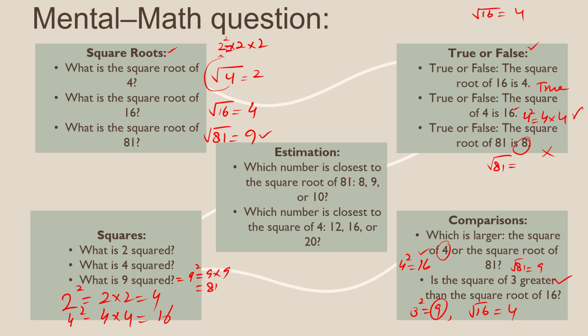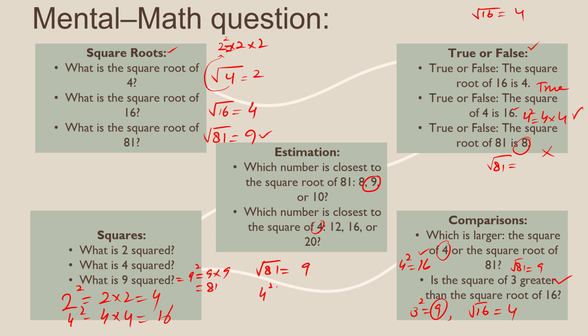Estimation. Which number is closest to the square root of 81? The square root of 81 is exactly equal to 9. So which number is closest to this one? It is 9. Clear?